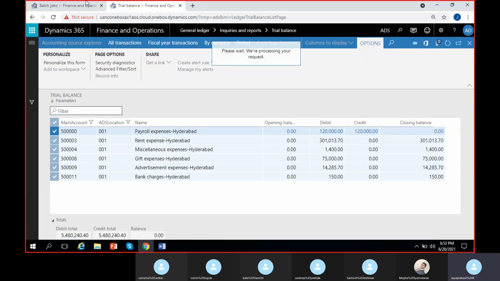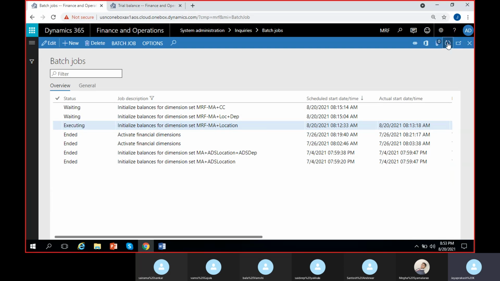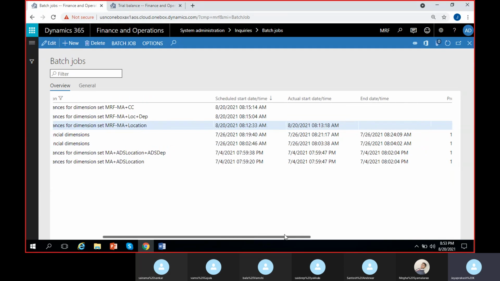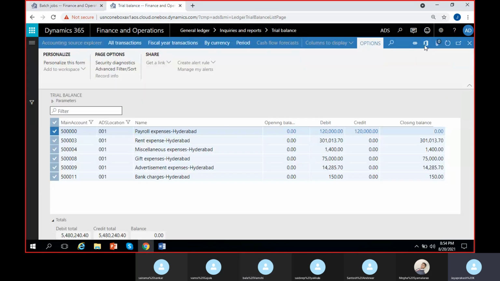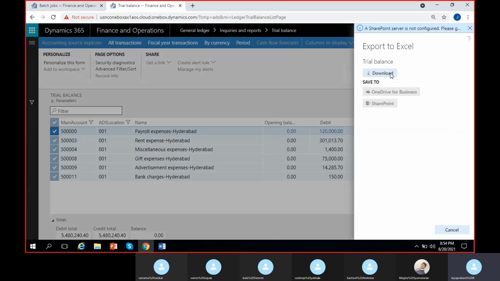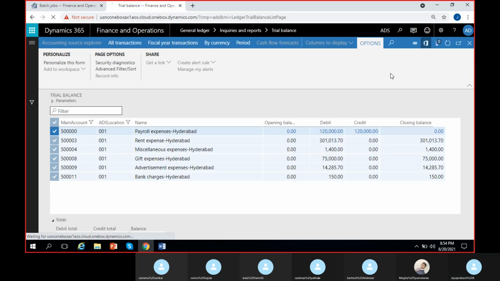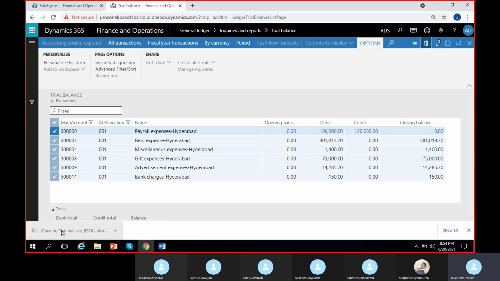Come on. How far is it here? Oh, it is still executing. Progress is 0 state. It will take some time. So here, export to Excel. Once I click here, I can download this. I hope it gets downloaded without any technical errors. SharePoint is not there. Server is not there. Well, it is downloaded. You can see here.